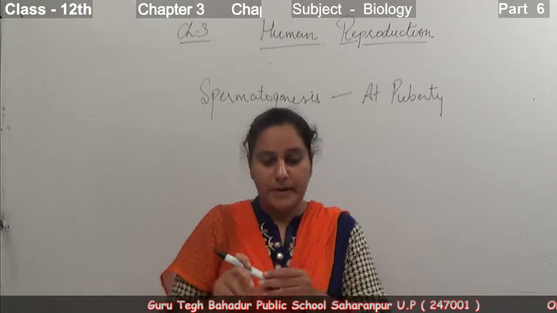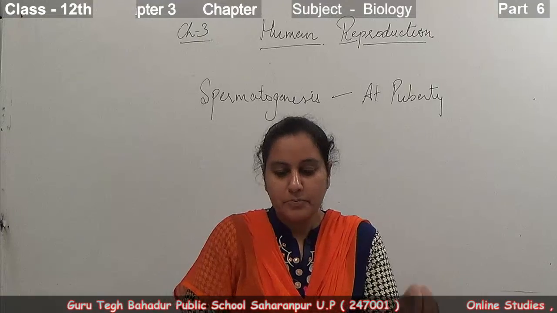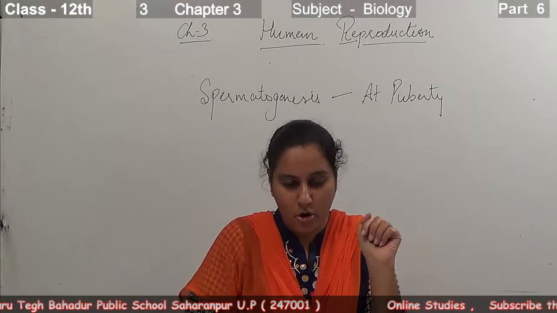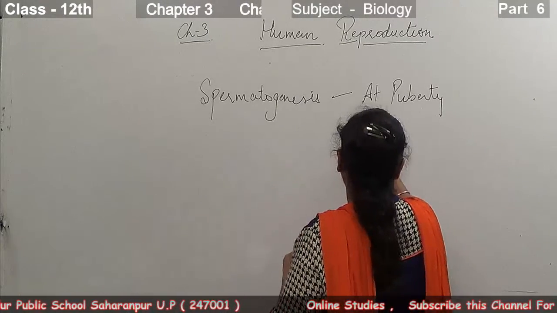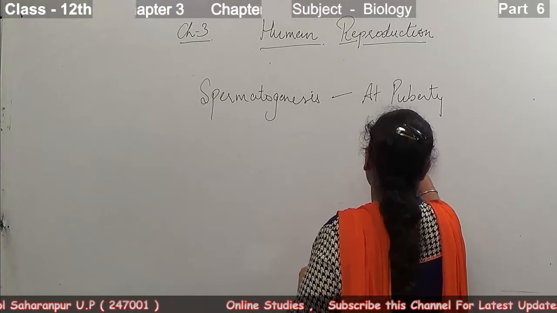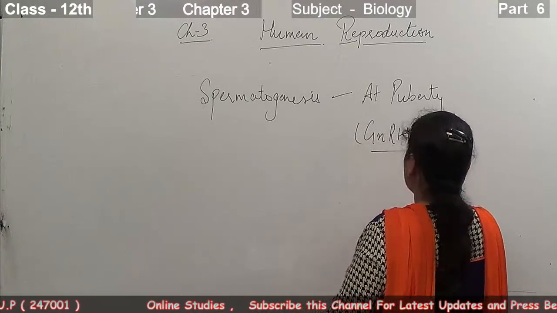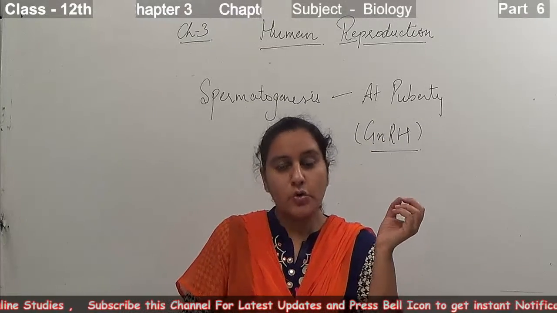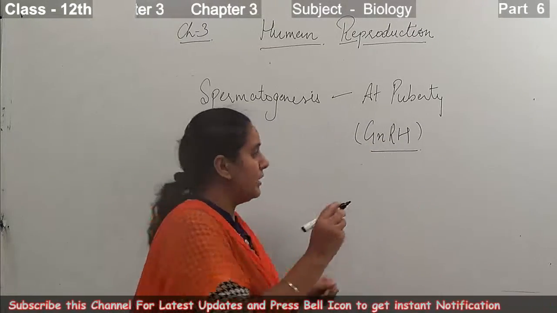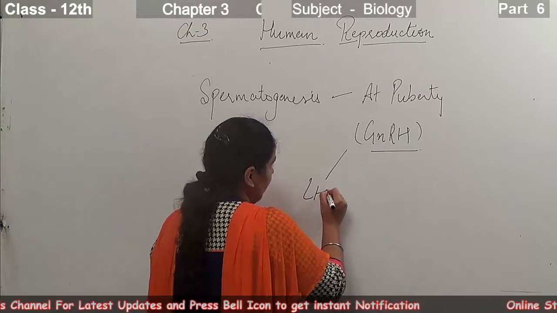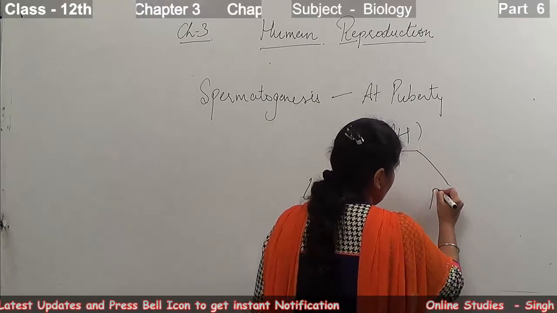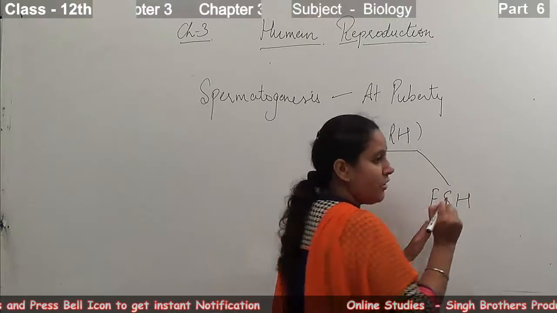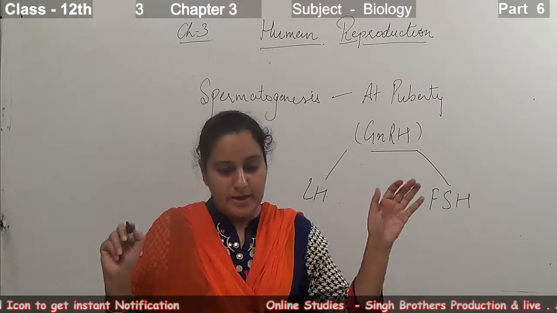Then there is the action of gonadotrophin releasing hormone. At this time our body releases gonadotrophin releasing hormone. This hormone further releases two gonadotrophins. One is the luteinizing hormone, that is LH, and another one is the follicle stimulating hormone, that is FSH.